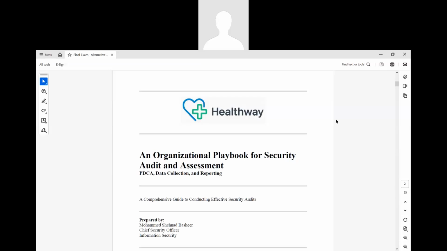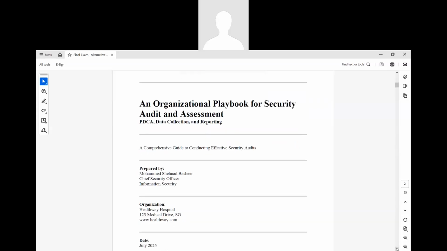So I have prepared a playbook for the auditing purpose. I would like to go through the playbook which I have. This playbook will be a benchmark for you to do the auditing. Okay, so here are the details of who prepared it.